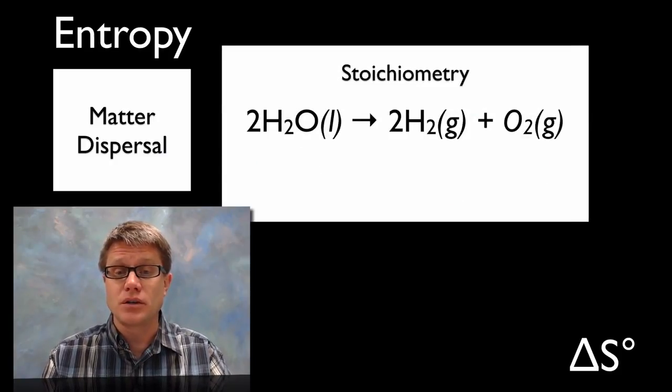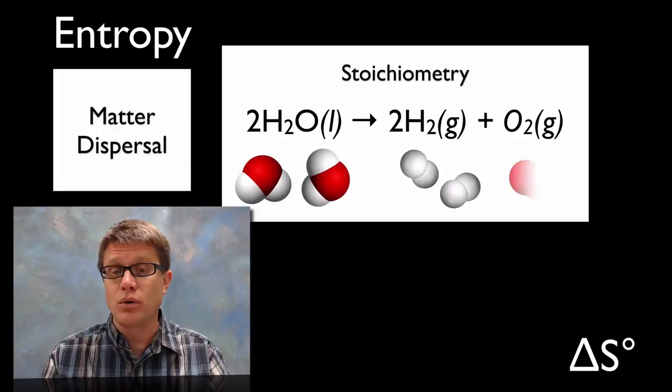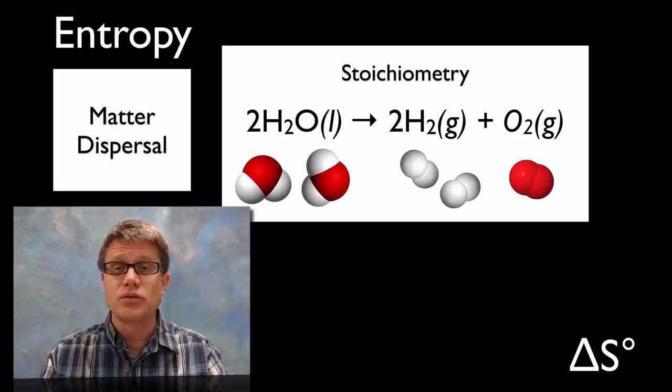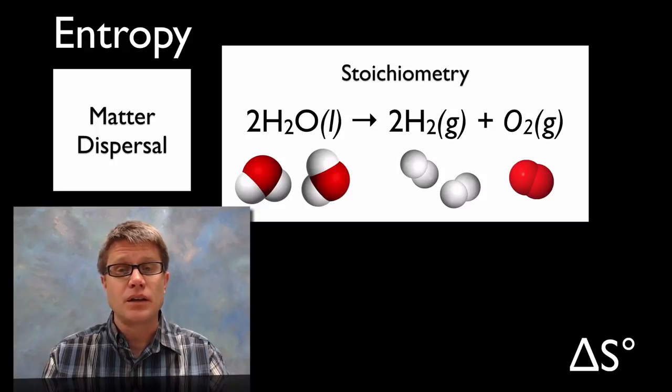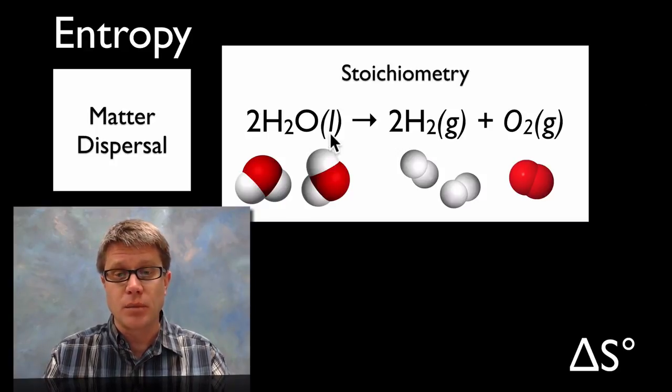You try the next one. So if this is our equation, we're taking liquid water and turning it into hydrogen gas and oxygen gas. What's happened to the number of moles? Well, we've increased that. So our delta S is going to be a positive value. We're spreading that matter apart. Now there's another clue here as well. We're going from a liquid to gases, and so we really are increasing the entropy of this system.